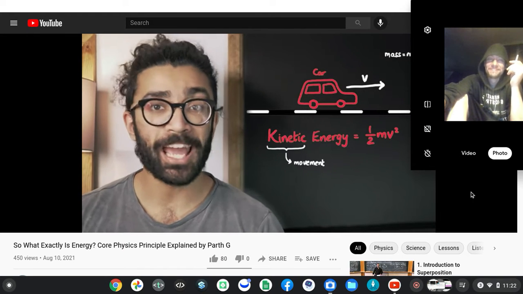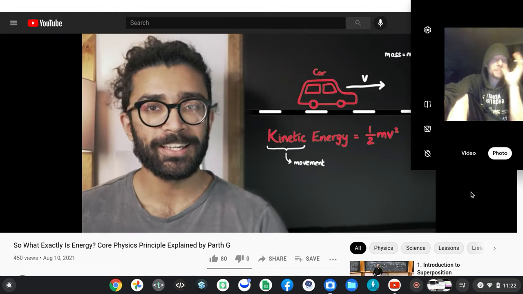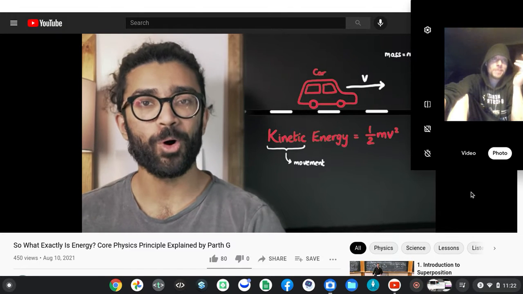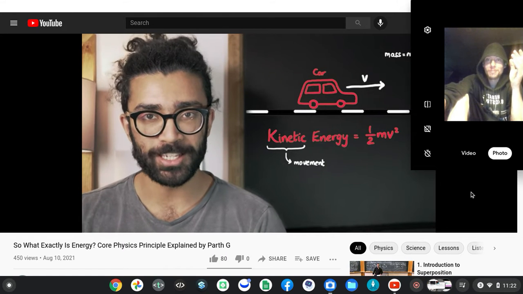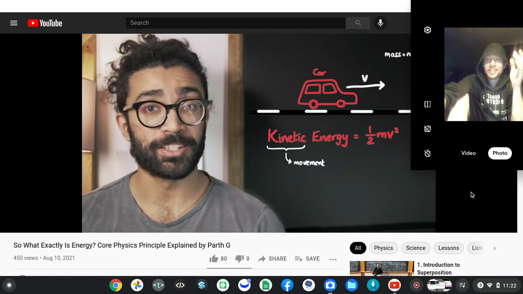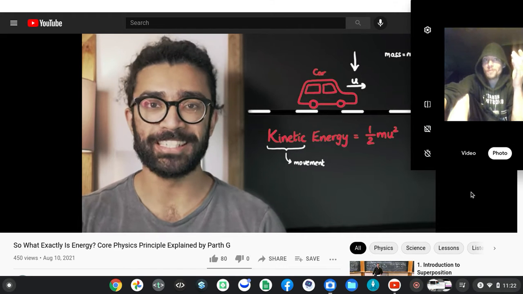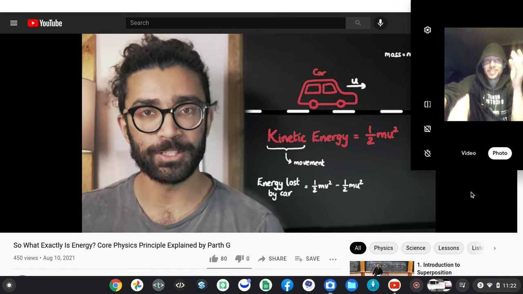This happens to be half m v squared, and that's going to allow us to predict what will happen to the car and its surroundings if something were to change. For example, if the car were to slow down, if its speed were to decrease, then its kinetic energy would decrease as well.